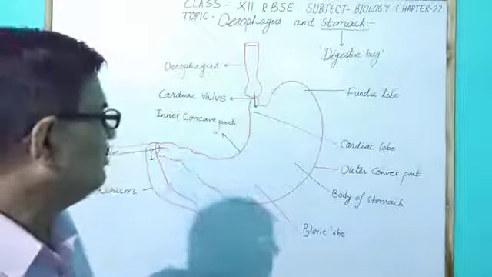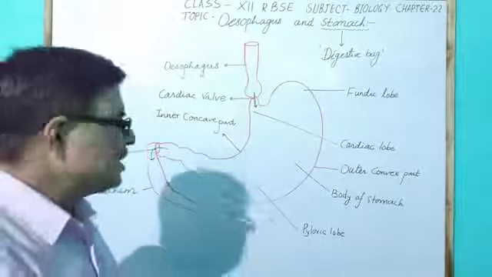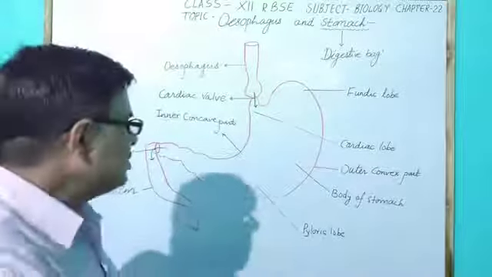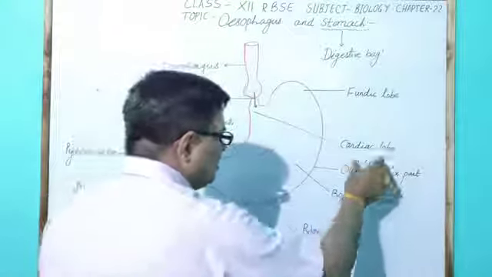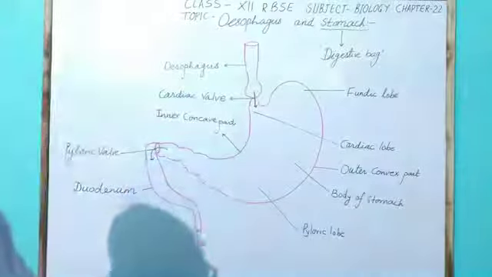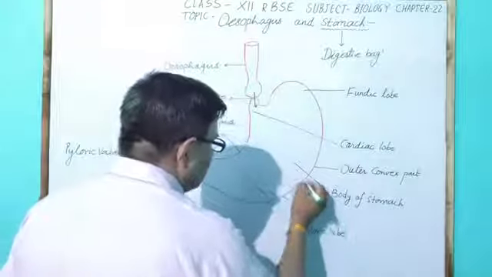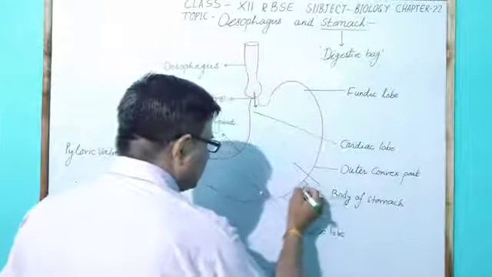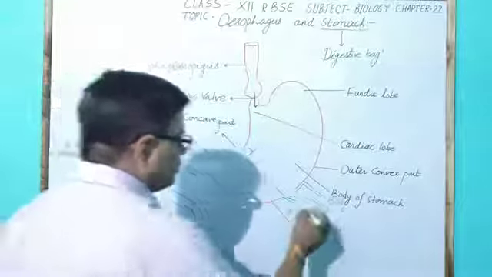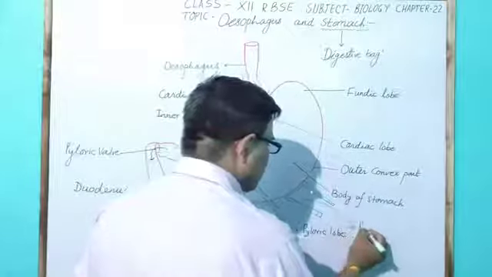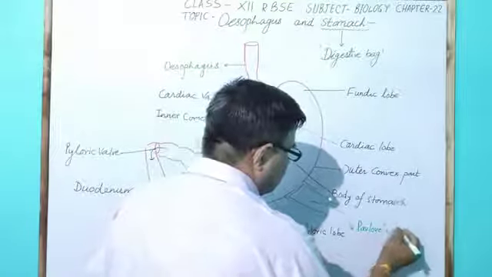The stomach has an important structure present in the body of the stomach, on the outer convex part, which is called the Pavlov pouch.